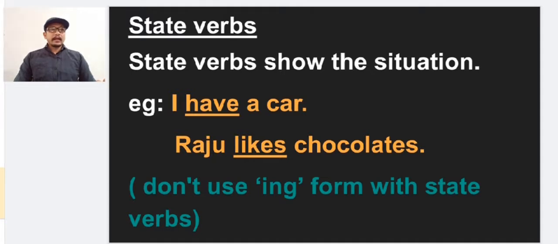But we have to remember one important thing when we are using state verbs. We don't use the ing form with state verbs. If we use the ing form with state verbs, that is a wrong usage. For example, Raju likes chocolates. If I say the sentence this way, Raju is liking chocolates, actually likes is a state verb, so we cannot use the ing form with it. So Raju is liking chocolates is a wrong usage. We can use the ing form with action verbs.